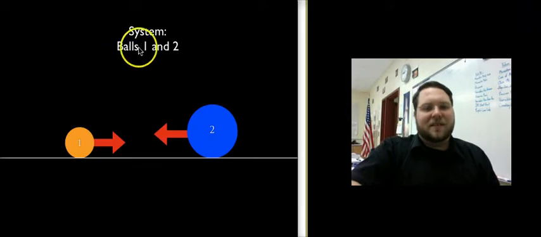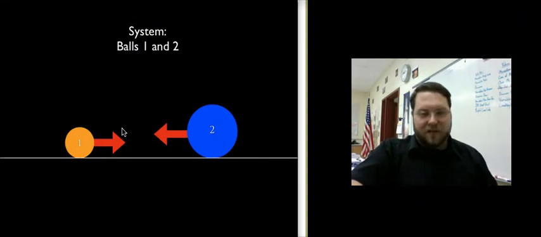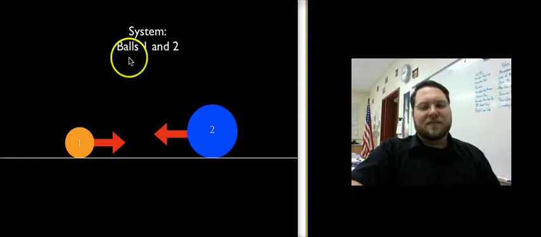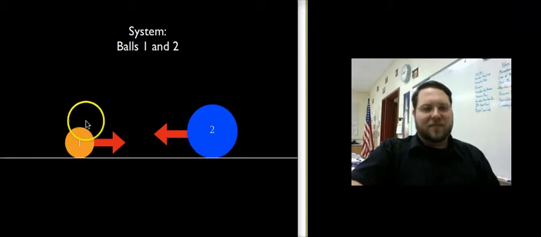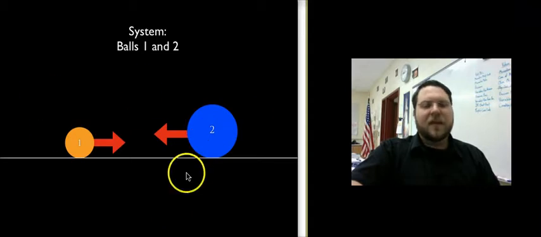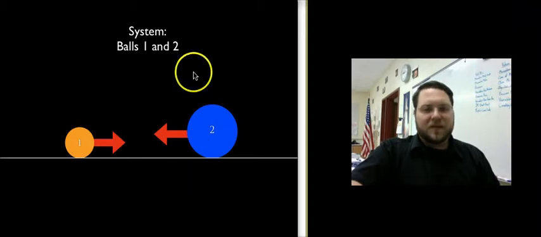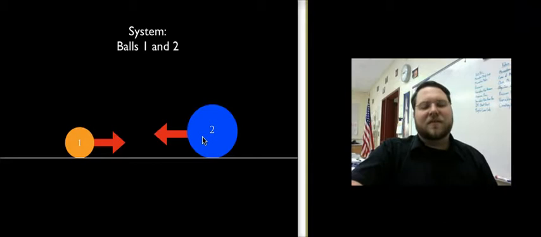So in this case, our system, imagine we have these two balls rolling along the ground at each other. And our system is the things that we're focused on, the things that we're going to look at and evaluate the momentum of. And so in this case, we're evaluating the momentum of ball 1 and ball 2 total. As long as all the forces come from ball 1 or 2 and act on ball 1 or 2, as long as there are no forces from anything else, the law of conservation of momentum will be true.